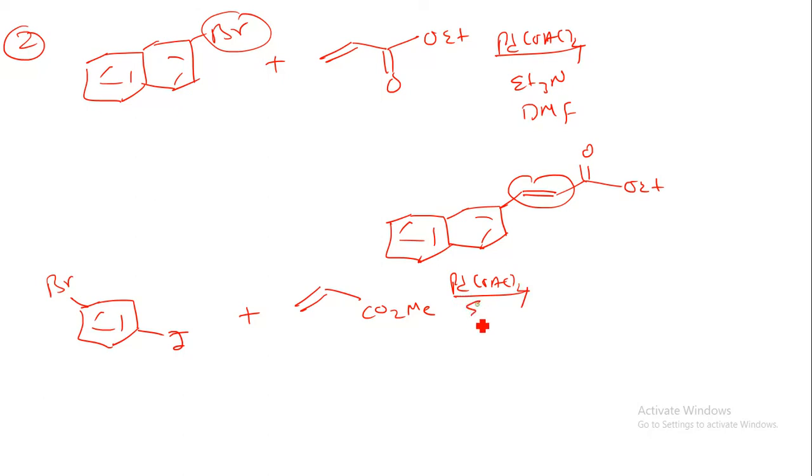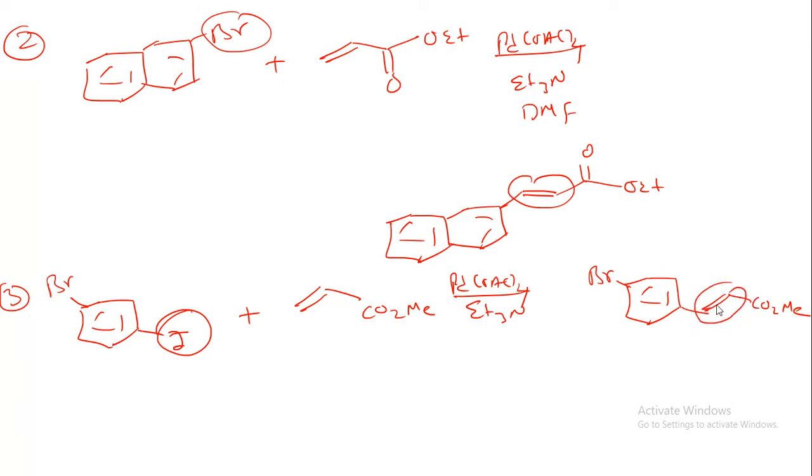So when we have bromine and iodine, the reaction will take place via the iodine. Suppose we have 2 mole, so it will remove this Br also. But if you have 1 mole, it will react only at the iodine, okay. So here we can have a Br group. So this is having CO2Me, okay. So by that way you can prepare this type of molecule.